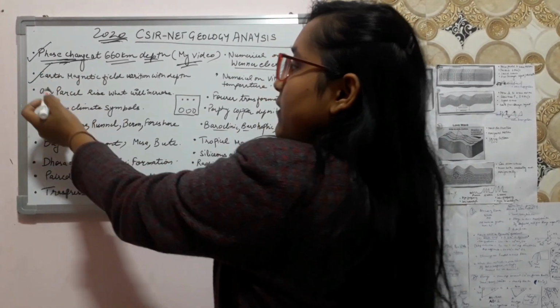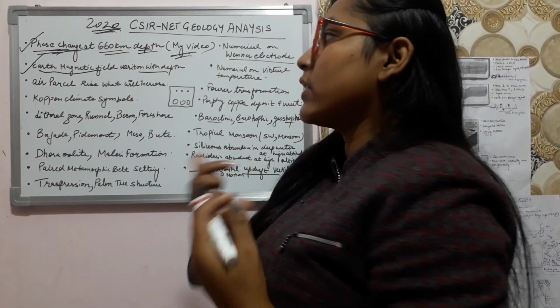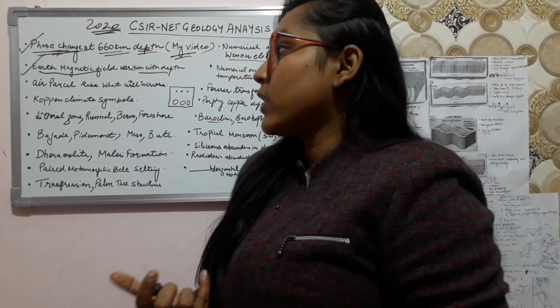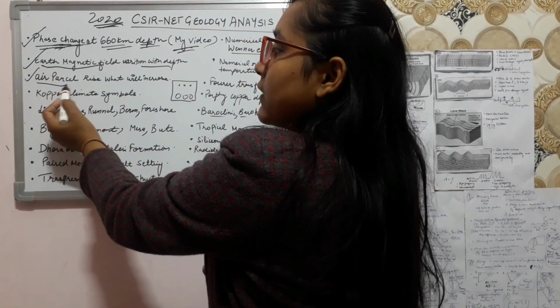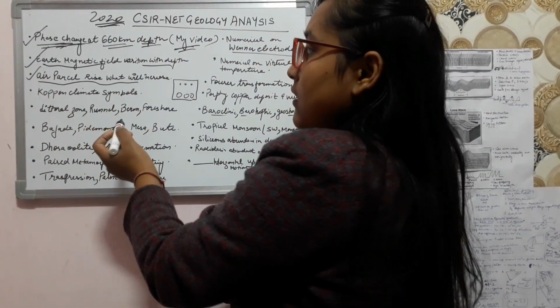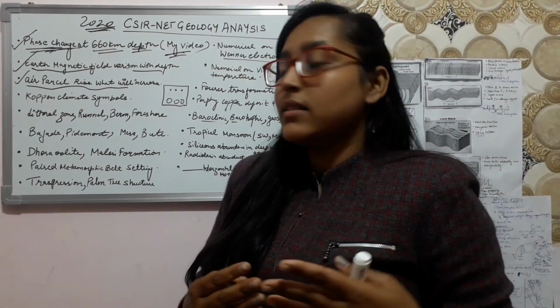And the second question, I have seen the variation of Earth's magnetic field with depth. So according to me, it will increase. Let's see what will be in the answer key. And what will happen if the air parcel rises? The options were relative humidity will increase or the evaporation will increase.